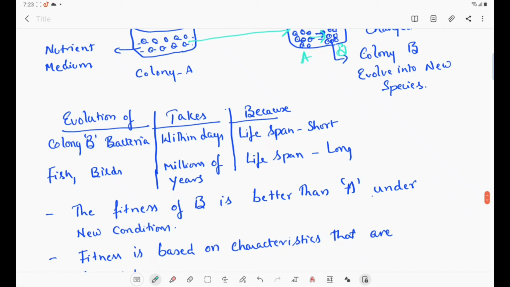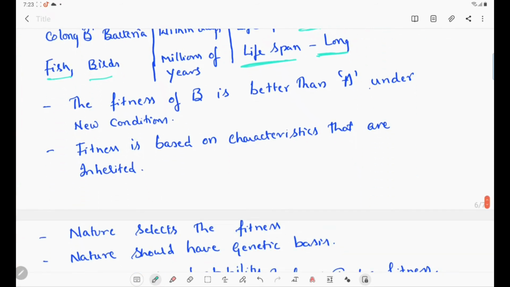Evolution of a colony of bacteria B takes place within days, because the lifespan of this bacteria B is very short. If we take the evolution of fishes and birds, it takes millions of years, because the lifespan is very long. So the fitness of B in the bacterial medium is better than A under the new condition.